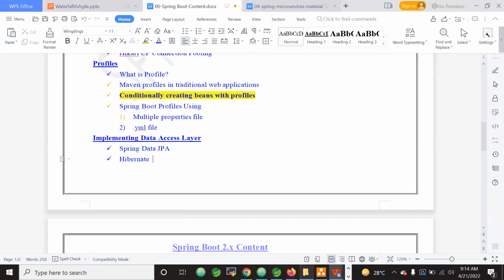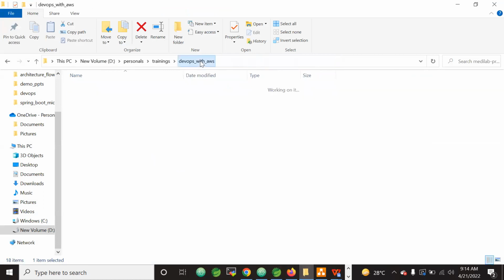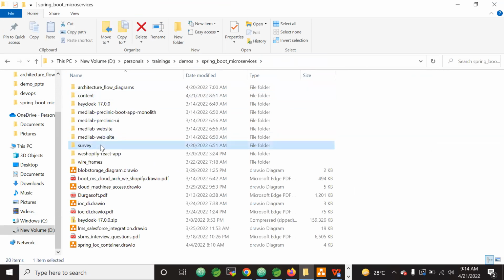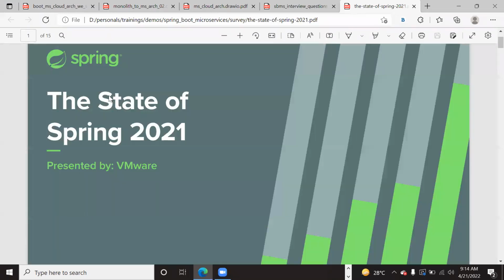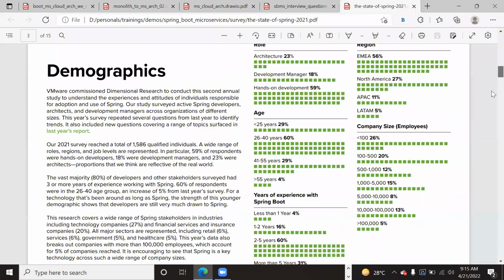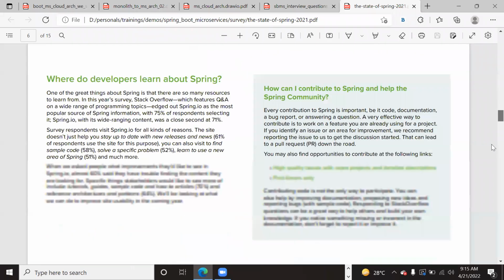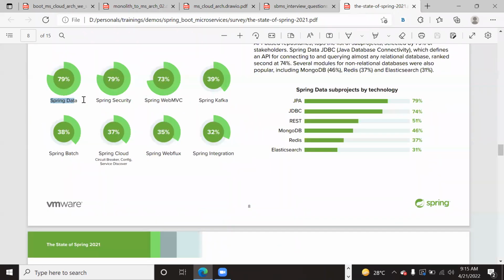Do you remember yesterday's survey? Let me go and showcase the survey that we saw yesterday. In yesterday's survey, that is the JRebel report and the State of Spring, very important, they are saying Spring Data JPA is used by 79% of the application development teams. 79% is almost all you can consider.